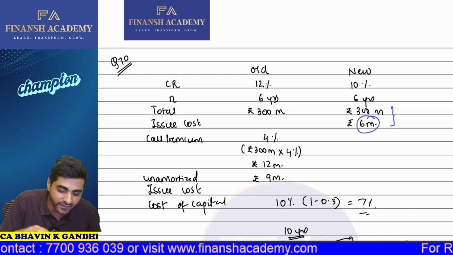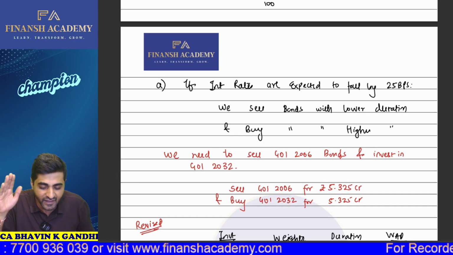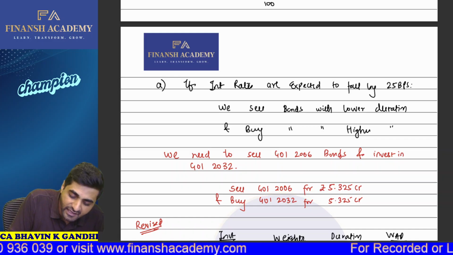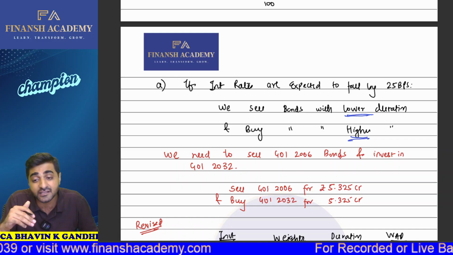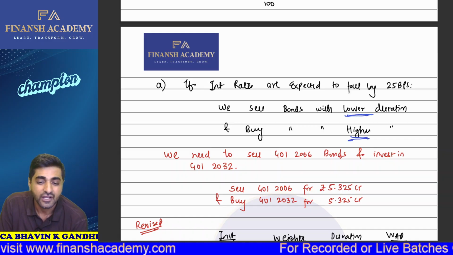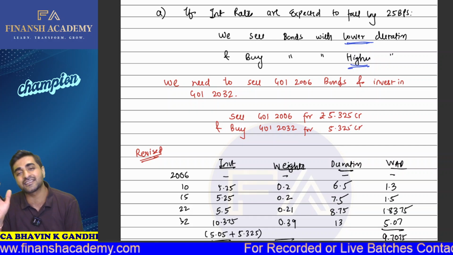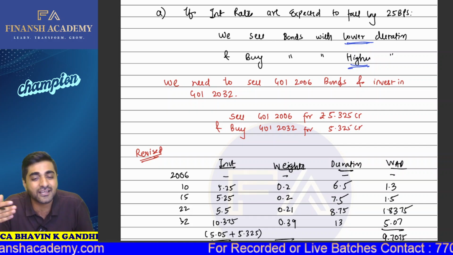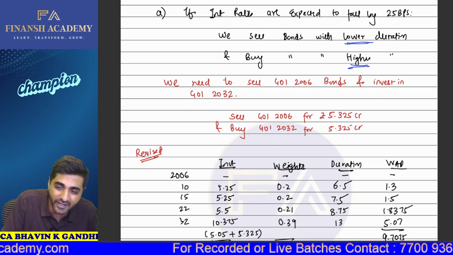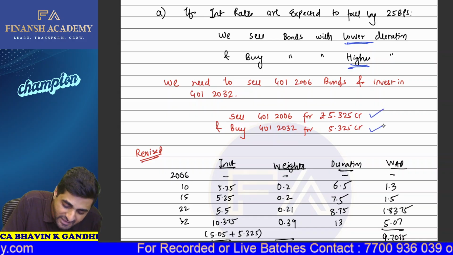So what are you going to do? In this particular case, if the interest rates are going to fall, we sell the bonds with lower duration and we invest in the bonds with a higher duration. So we need to sell your 2006 bonds and invest in 2032 bonds. So that's how you'll be selling this particular bond and buying this bond.